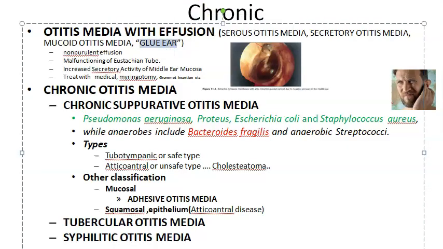Glue ear is something which is non-suppurative. It is coming under otitis media with effusion, or it is the other name for otitis media with effusion. Adhesive otitis media is healed chronic otitis media. Kind of weird names, right? Okay, then let's move on.